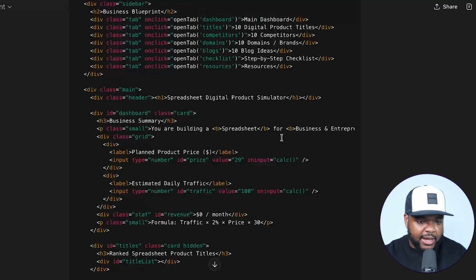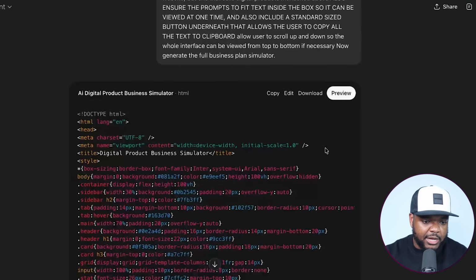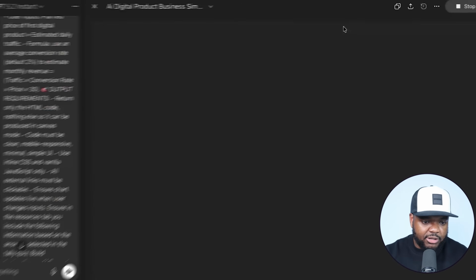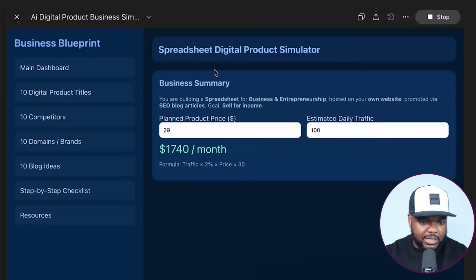Okay, guys, I'm back and it's only been about 1 minute and it seems to have completed. And the reason why I know that is because I'm able to click on preview. So I'm just going to open it up and this is what it was able to come back with. Now, so far, it does look similar to what the regular ChatGPT models are able to do.